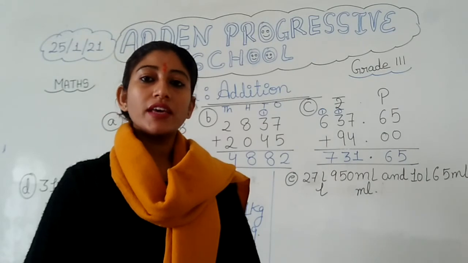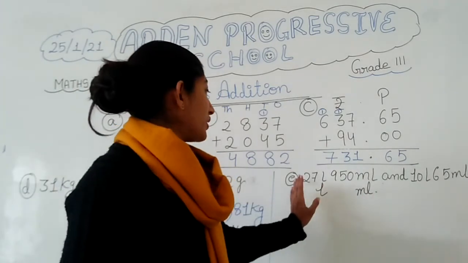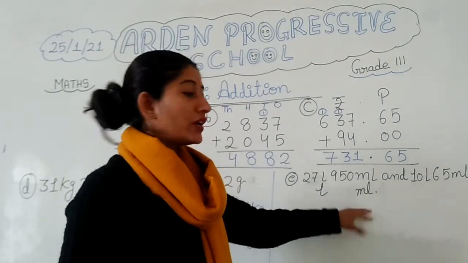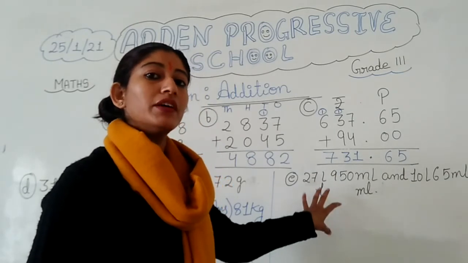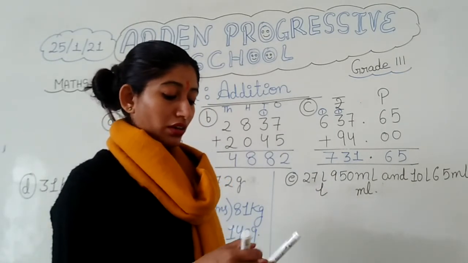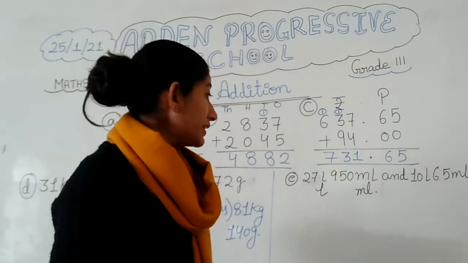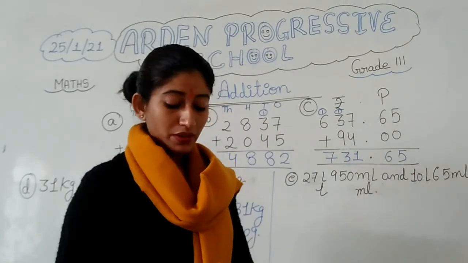So students, here in liter and milliliter again what you have to remember is that when you are putting liter, along with that you have to put milliliter also. Don't change that. Either the sum will become wrong, the answer will come wrong. Okay. This answer will also not come wrong because in addition we will get the same answer, but systematically it will become wrong. Okay, the question will be changed.